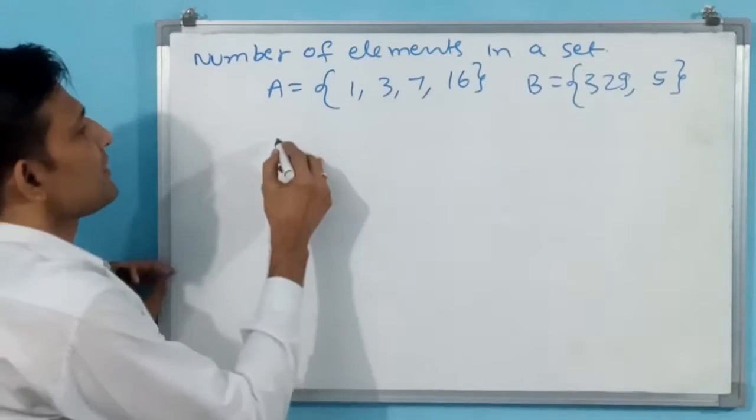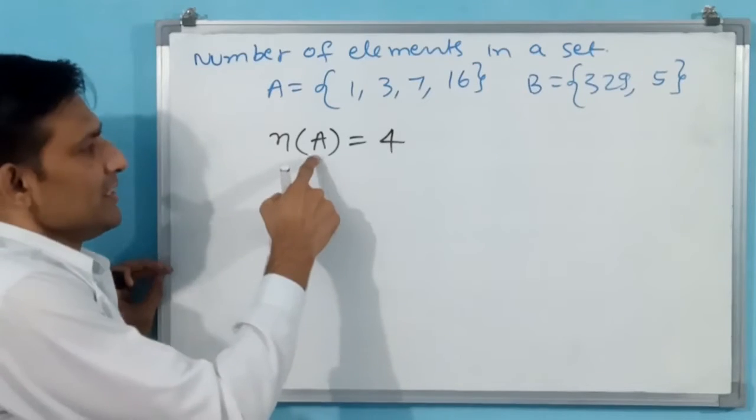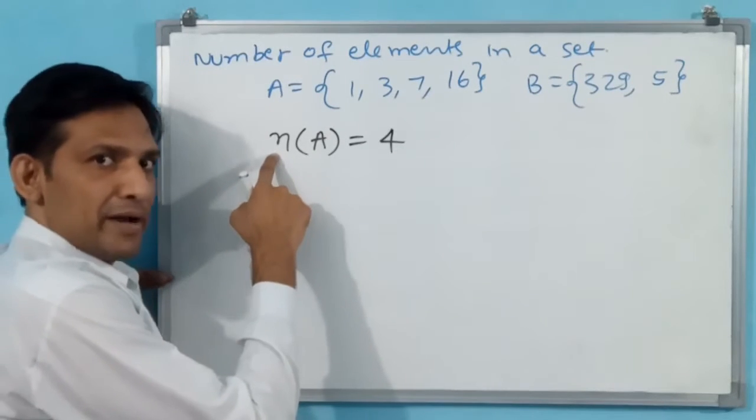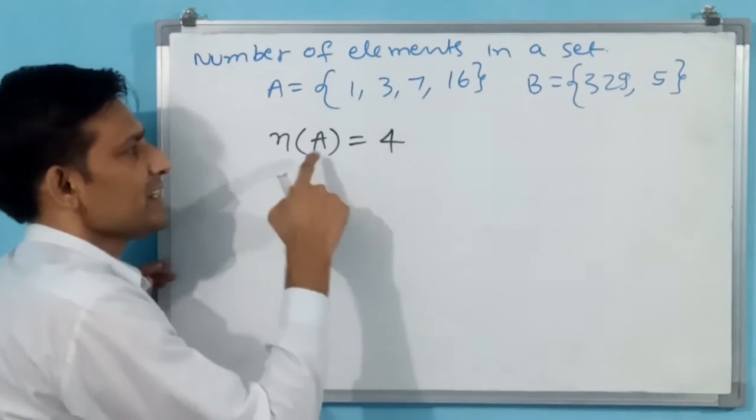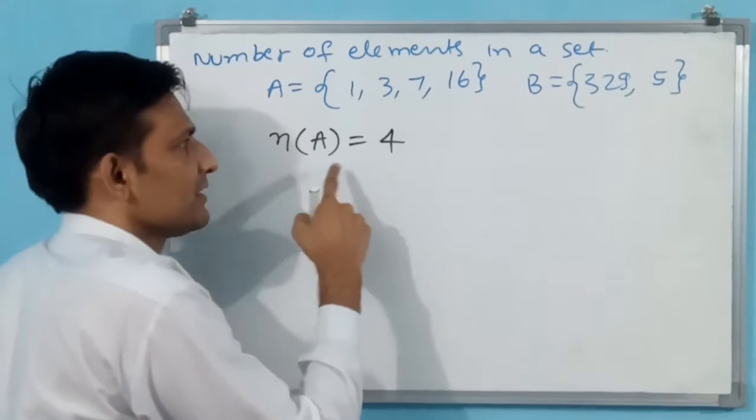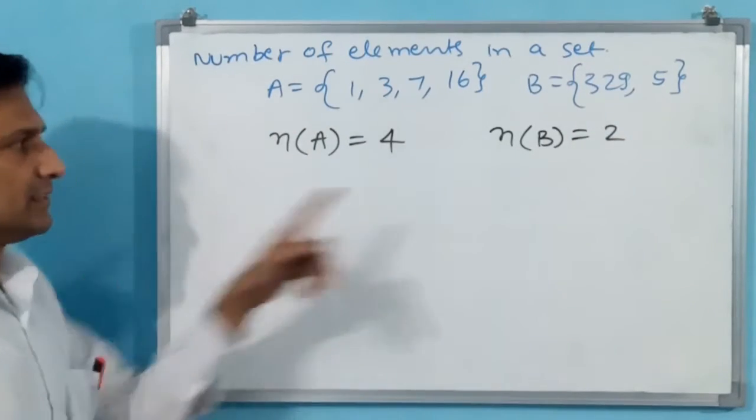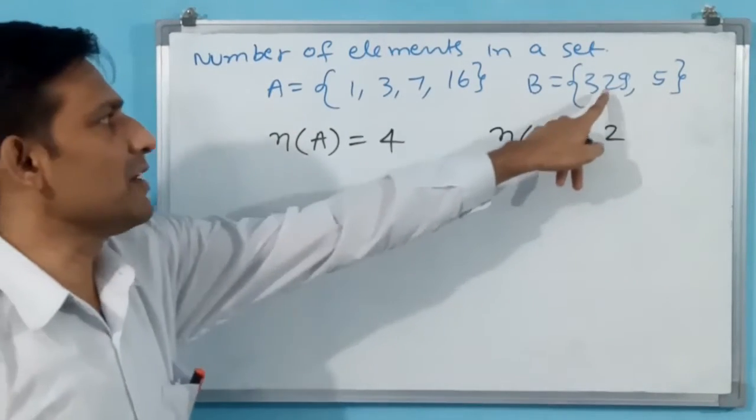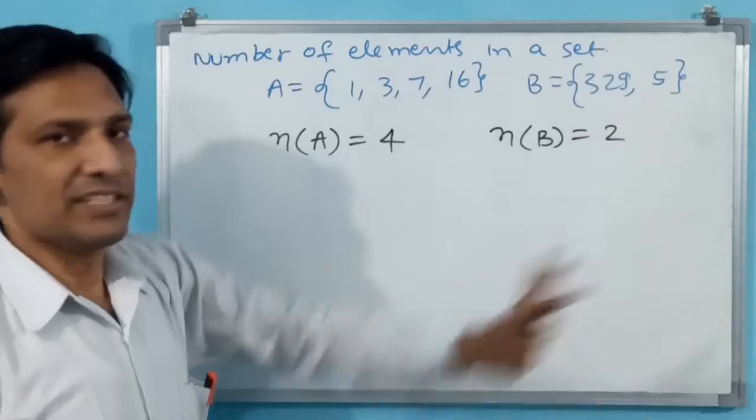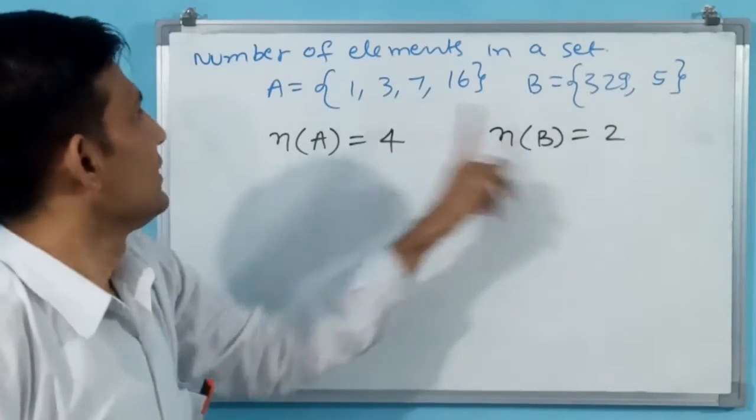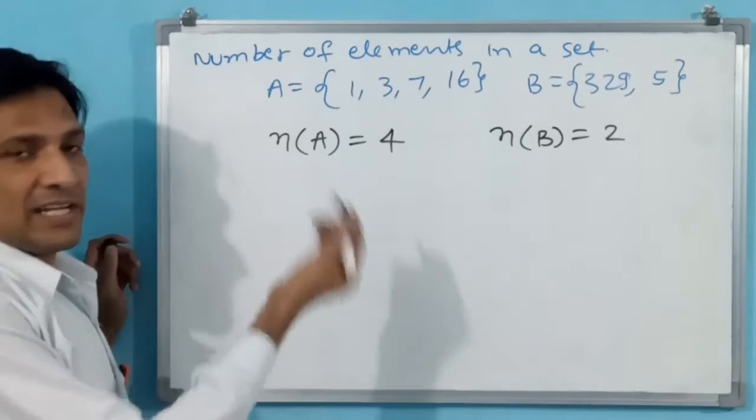Okay. Number of elements is represented like this. n(A) is equal to 4. This is a set, this is a number. The number we are representing: n(A) is equal to 4. 4 elements are there in set A. Okay. In set B, 2 elements are there. This is the representation for set B. Number of elements: 329 is one number only. Number of elements, not digits. Okay. Here two numbers are there. Here four numbers are there. Okay, like this you have to represent the number of elements of a set.